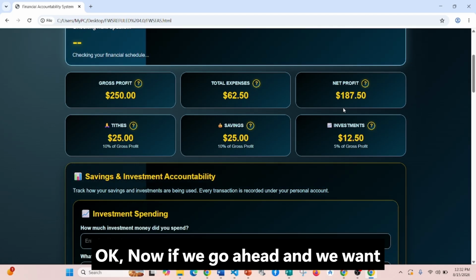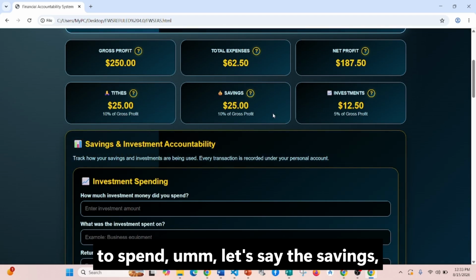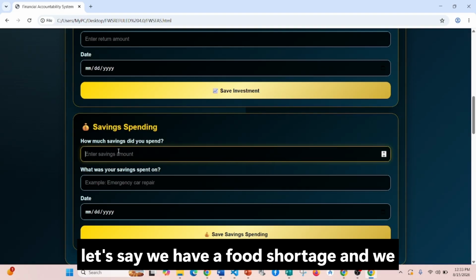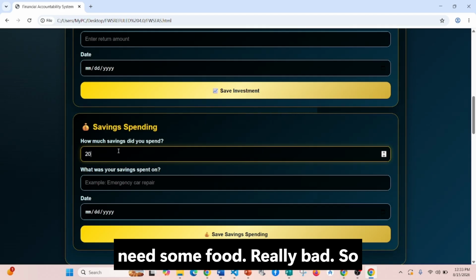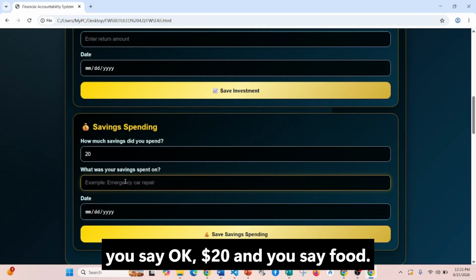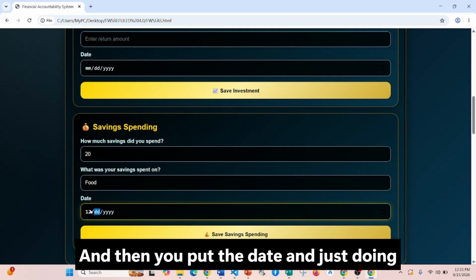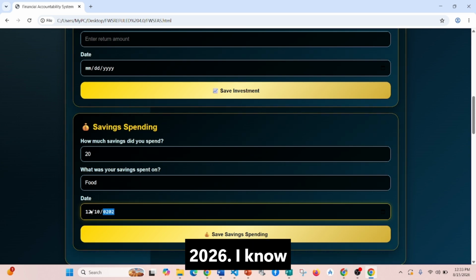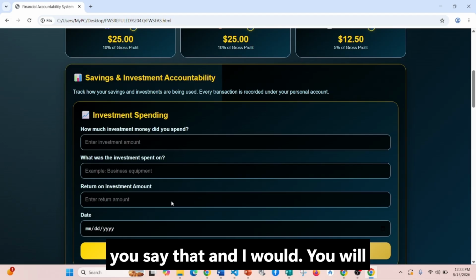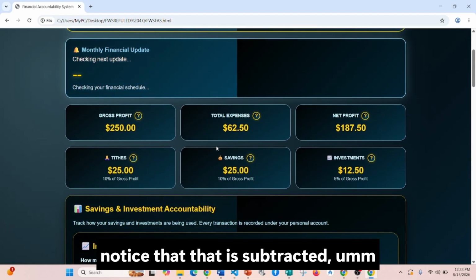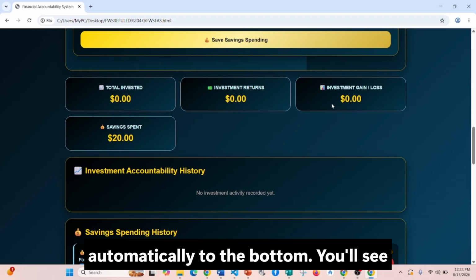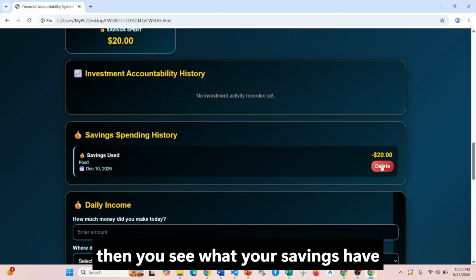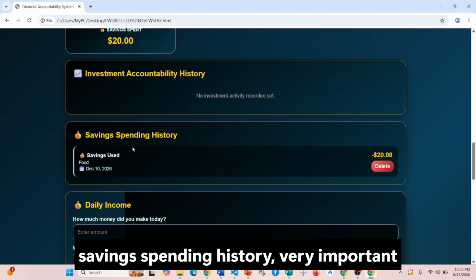Okay. Now, if we want to spend, let's say, the savings, then we'll go here, to save and spending, and let's say we have a food shortage and we need some food really bad. So we say okay, $20, and you say food, and then you put the date. I'm just doing random stuff just for the example. 2026, and then we save that. And now what you will notice is that it's subtracted automatically to the bottom. You'll see it here, save and spent $20, and then you see which your savings has been used right here. So it's a save and spending history.